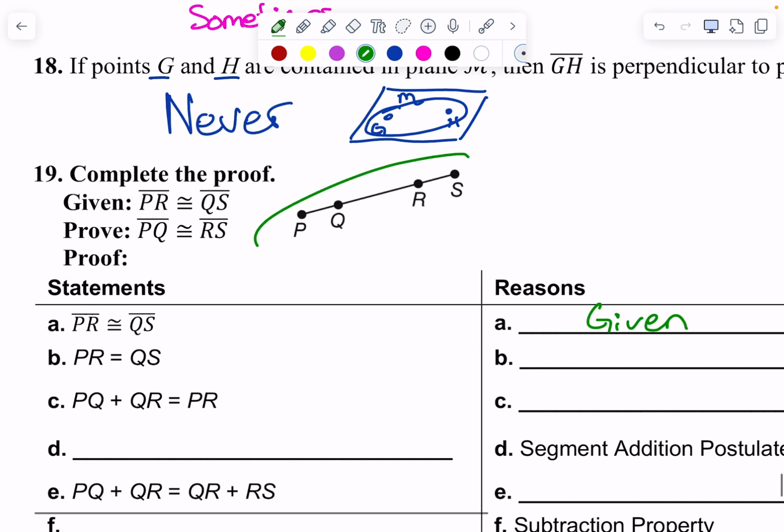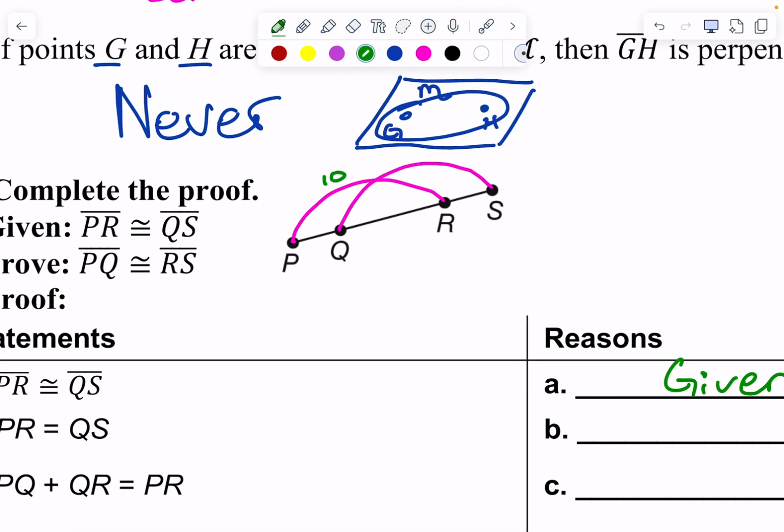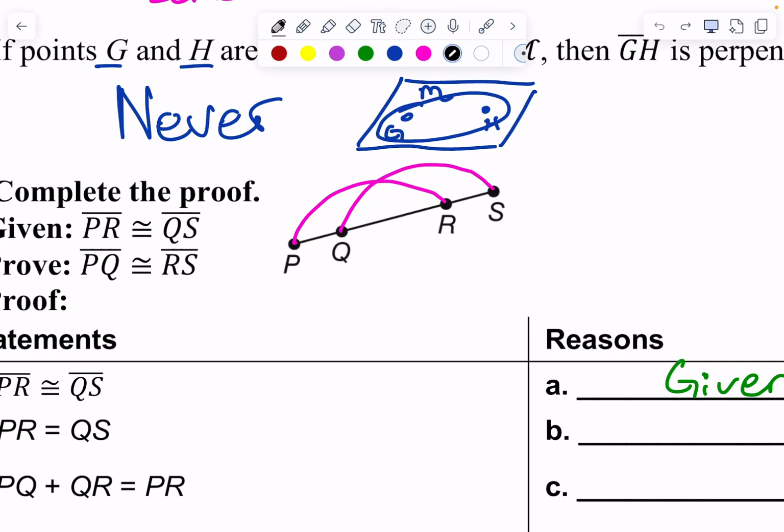And we have this line segment right here. We're given that PR and QS, those little pink guys, are the same. So let's say this is 10 and this is 10. Let's say this QR here in the middle is 7. What do I know about PQ and RS? They're congruent. They would both be 3, if my numbers are right. But we know that PQ and RS should be the same. We have to just go through and show why. We don't necessarily know that it's 10 and 7 and 3, but I'm just showing you that if those are the same, then this bit should be the same as that one.